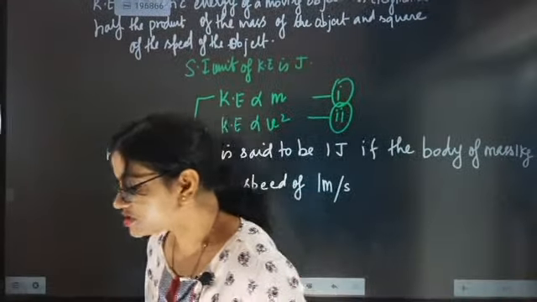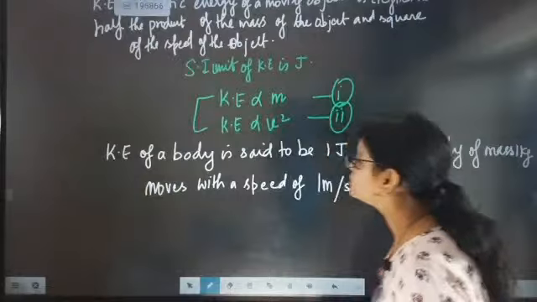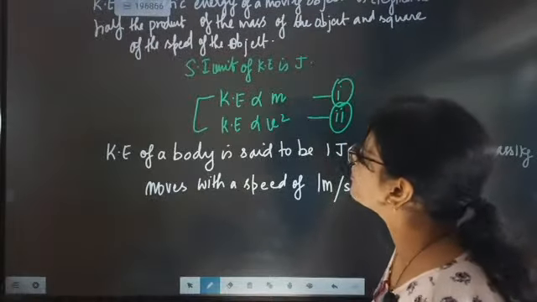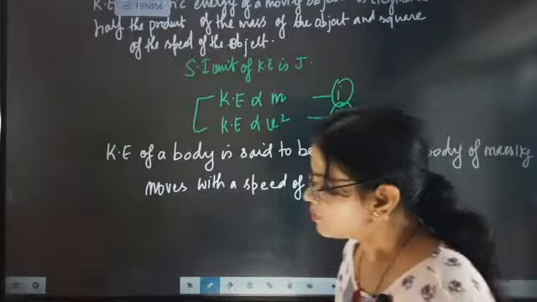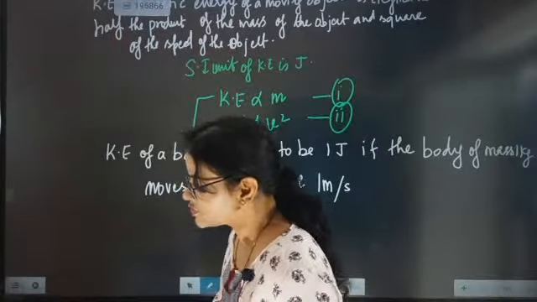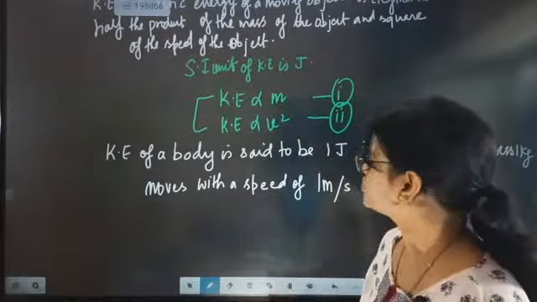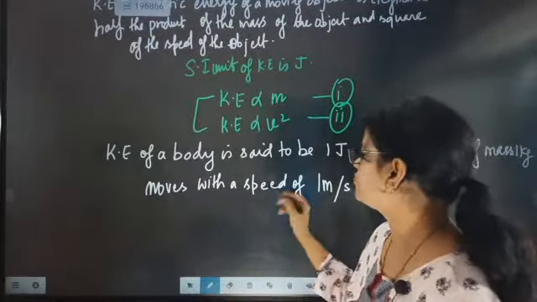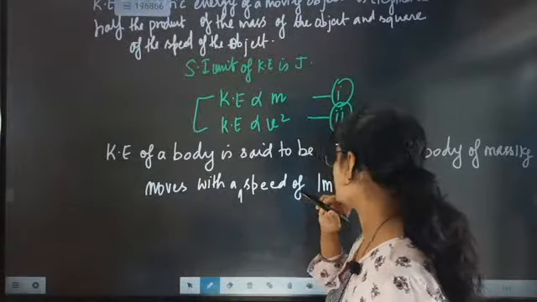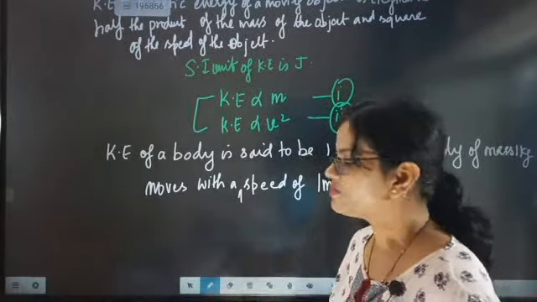So this is exactly going to be the kinetic energy beta. Kinetic energy of a body is said to be 1 joule if the body of mass 1 kg moves with a speed of 1 meter per second.